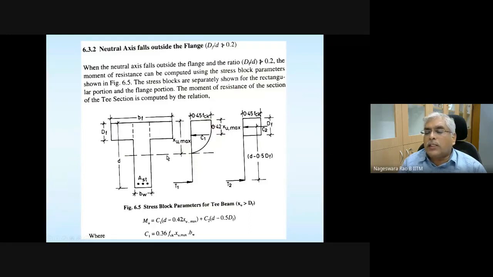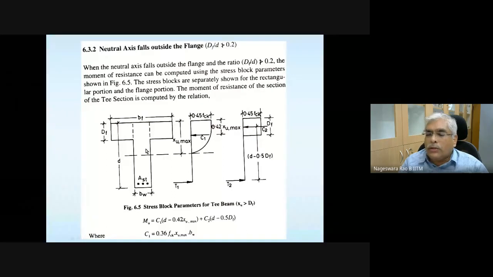Let's assume this is the neutral axis depth. Even though in this figure it is written as XU max, the same figure can be used for understanding even an under reinforced or over reinforced section. So assuming this to be the neutral axis depth, you divide the flanged section into two parts. These two shoulders you cut off for a while and treat this as a rectangular section.